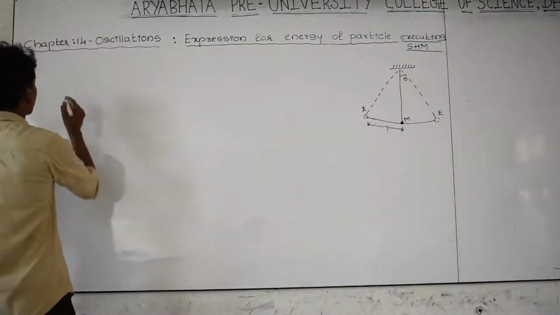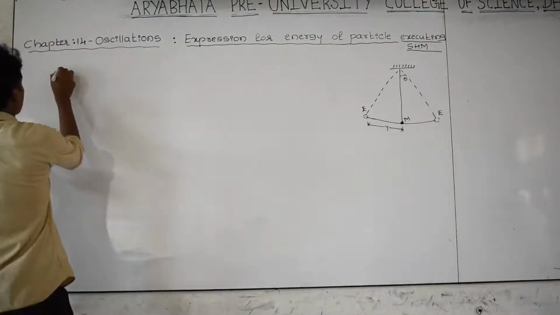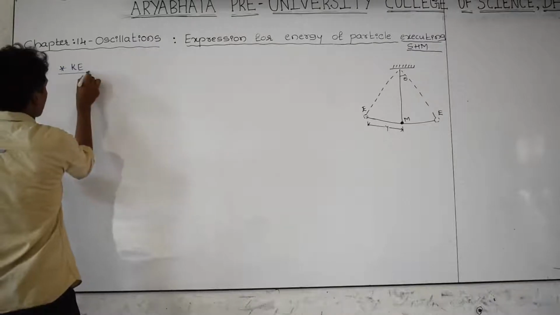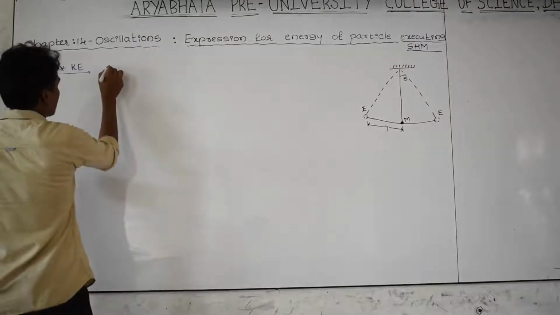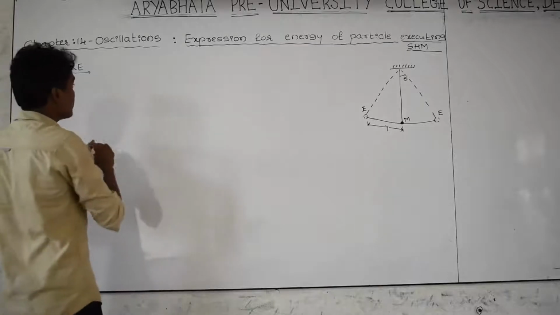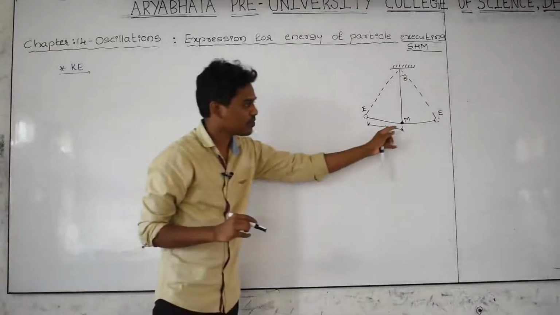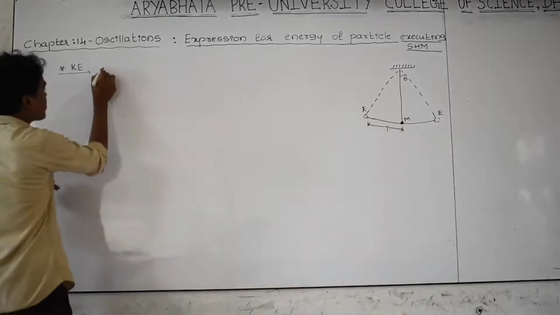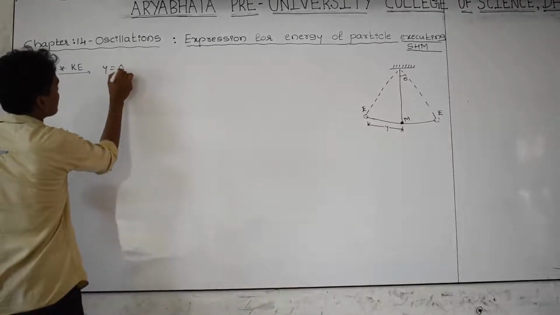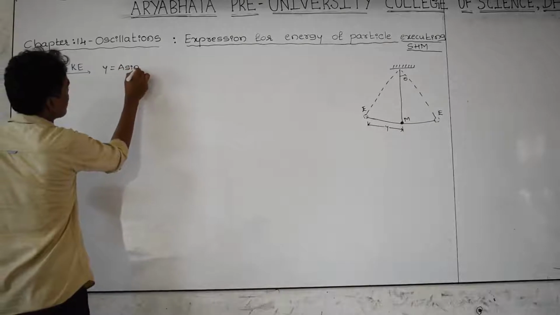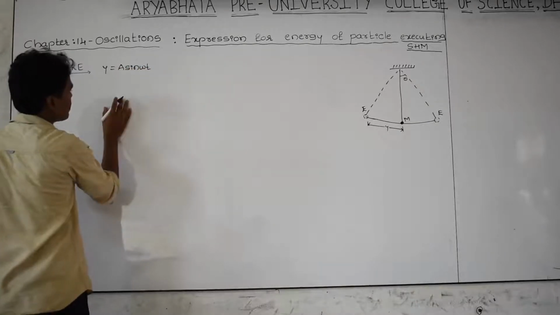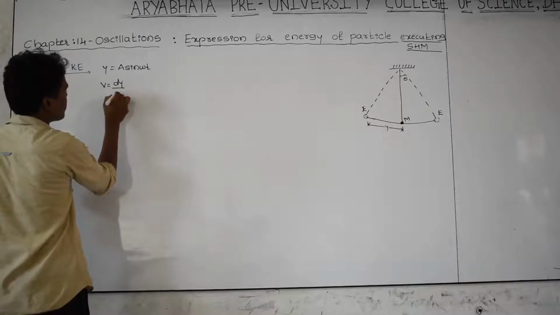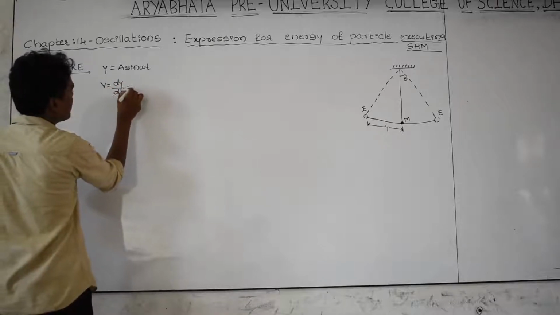First we have to derive the kinetic energy of the body. We know the displacement equation, whenever the displacement of the object from the mean point can be found by using the equation y is equal to a sin omega t. If you want velocity, velocity is equal to the differentiation of displacement, dy by dt.